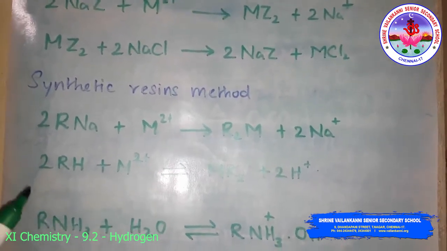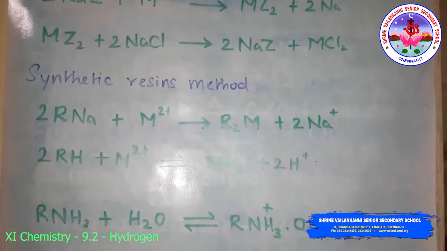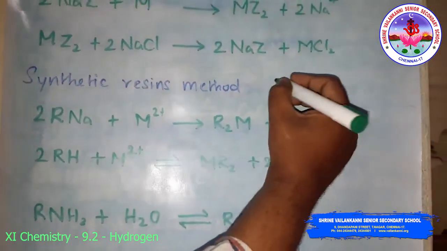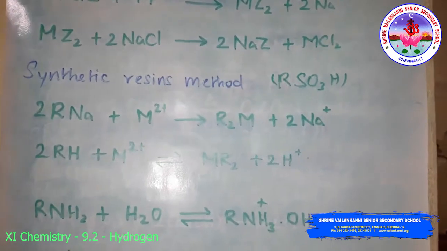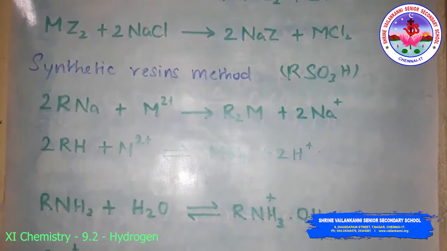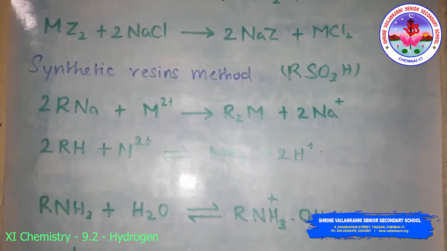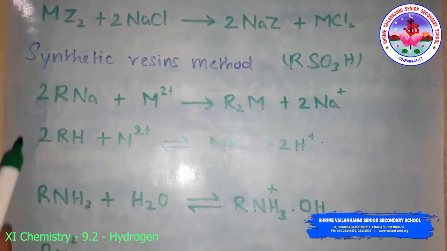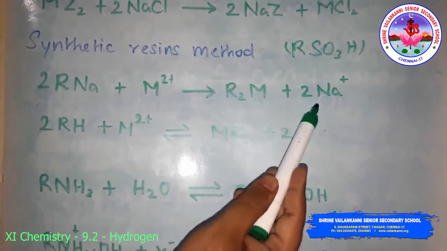Cation exchange resins contain large organic molecules with SO3H groups and are water insoluble. So ion exchange resins are usually RSO3H, which is changed to RNa. Treating with sodium chloride, the resin exchanges sodium ions for the calcium and magnesium ions present in the hard water to make the water soft. Here R is the resin anion. When RNa reacts with metal 2+, it gives R2M and sodium ion.